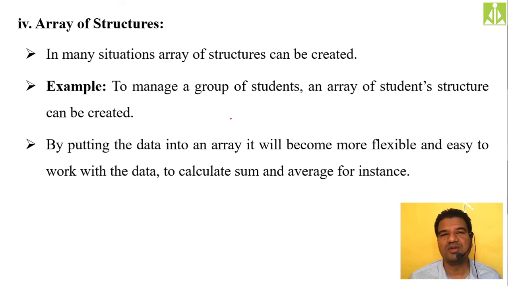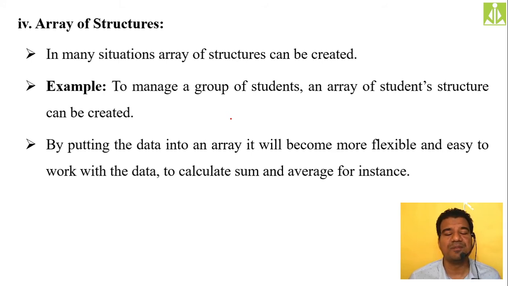And how are we going to differentiate the individual students under one common name? By using the index. How have we differentiated variables in an array? By using the index. We give a subscript, and within the subscript we give the index, and that is how we differentiate the array elements.